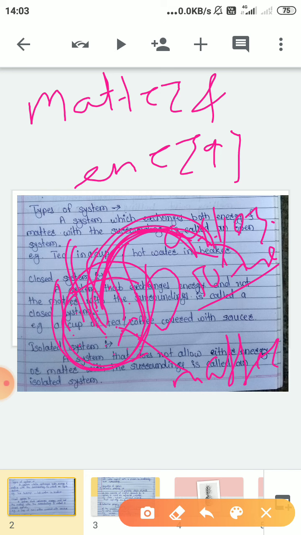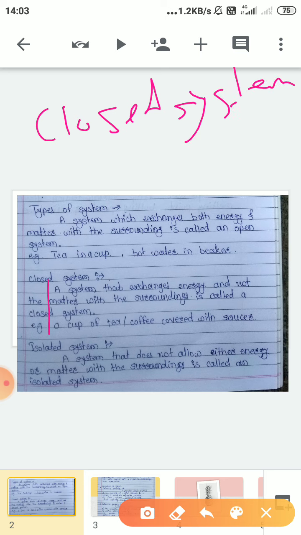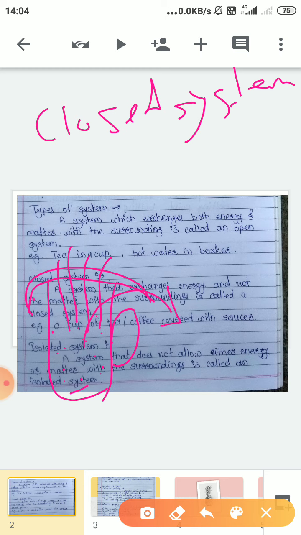Now the second one is the closed system. What is a closed system? Consider a cup of tea which is covered by a saucer. Now here energy can be exchanged after some time, but matter cannot be exchanged.